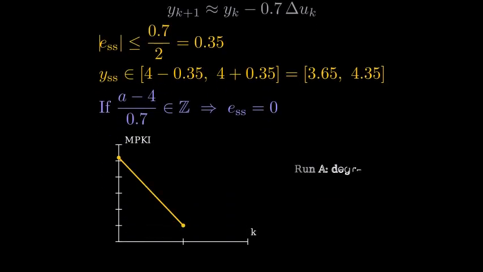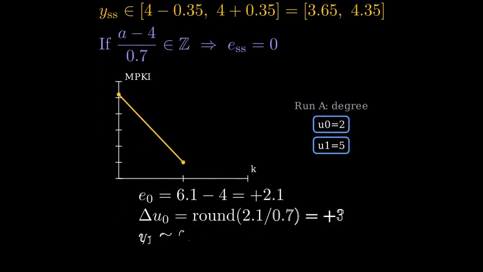Let's run a quick numeric example. Run A. Suppose the current degree is 2 and the measured misses are 6.1. The error is plus 2.1. Divide by 0.7, we get exactly 3. So we increase degree by 3 steps to 5. The next measurement is 6.1 minus 3 times 0.7, which equals 4.0. We have hit the target exactly, and the controller holds the degree steady.